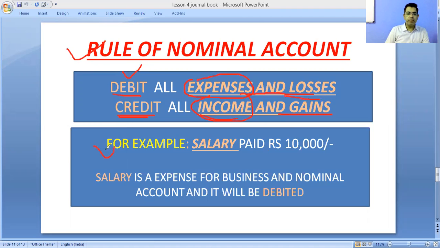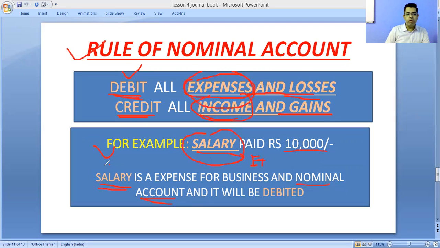Suppose for example, salary is paid rupees 10,000. Now salary is an expense for business. And according to the rule of nominal account, all expenses are in which account? Nominal account. It means salary is a nominal account. And what is the rule? All the expenses will be debited.